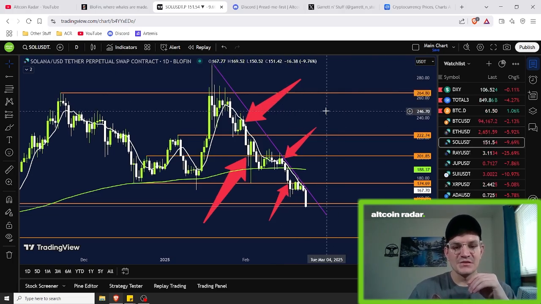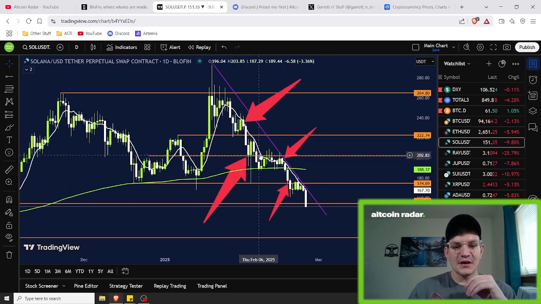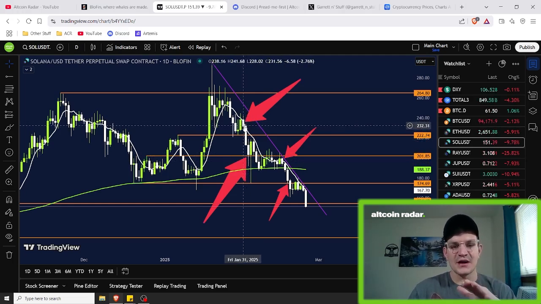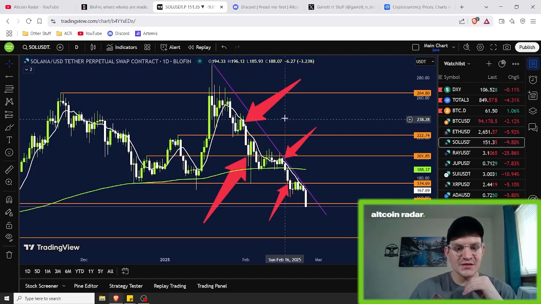That is what I'm talking about as far as how I personally use these moving averages. I like to use them for entries because a lot of times price likes to bounce off of these moving averages, whether it's to the upside or to the downside.